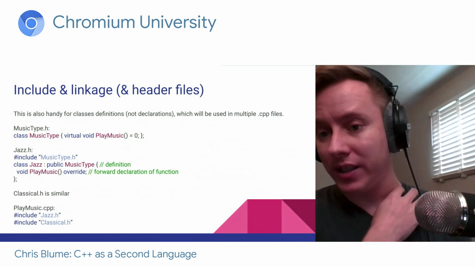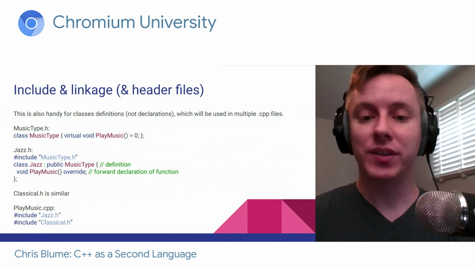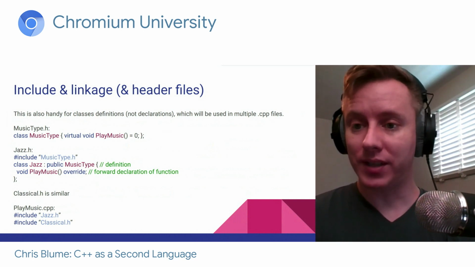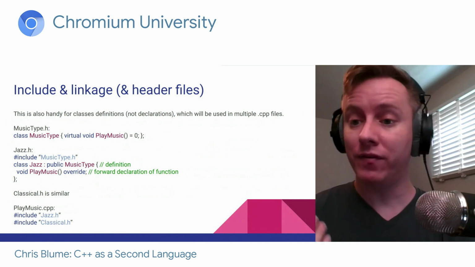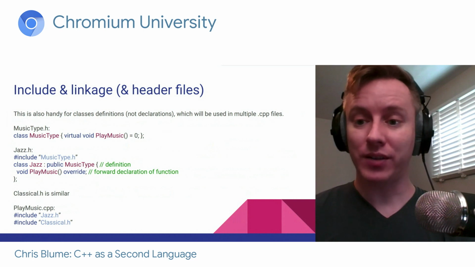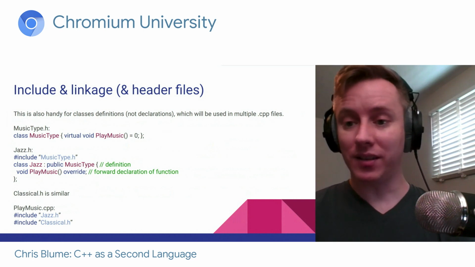But this will actually lead to a few problems. Here, in this example, we have musictype.h, and it defines a class MusicType. Now, previously I said we have a forward declaration of a function. It was just a declaration. It wasn't the actual definition of a function. But in classes, this is a little different.